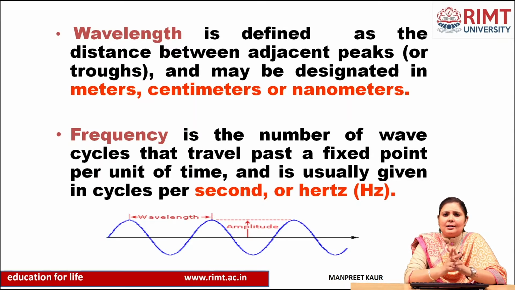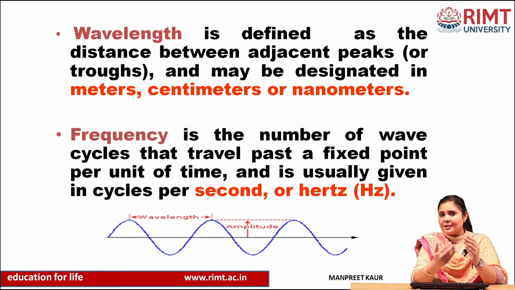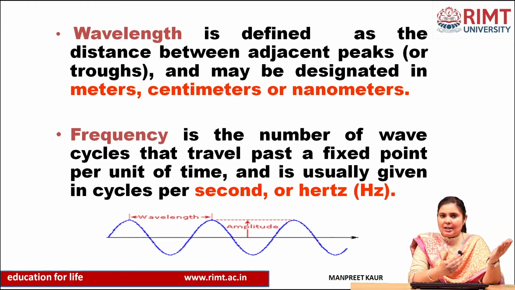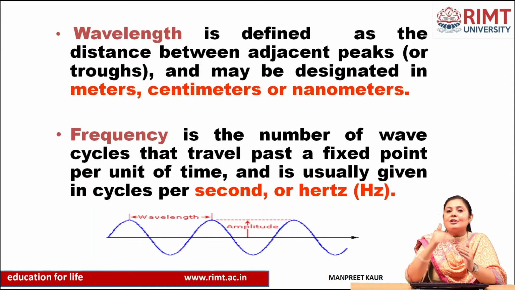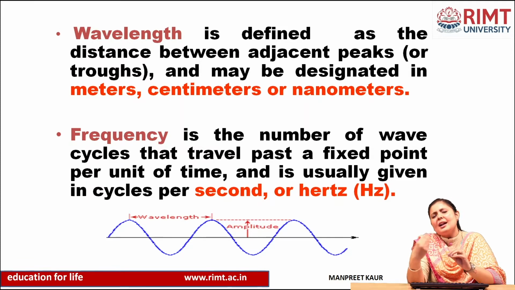Wavelength is defined as the distance between two adjacent peaks, the first being a crest and the second a trough. When a beam of light or radiation comes from any object, waves are formed. Wavelength is the distance between adjacent crests or troughs, and may be designated in meters, centimeters or nanometers.